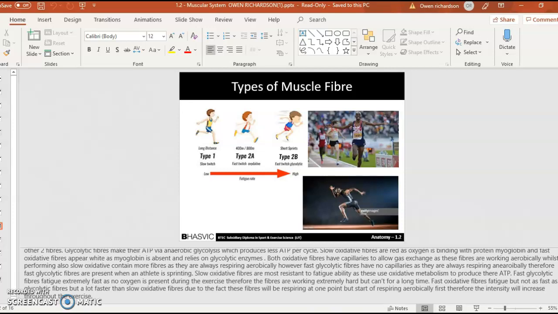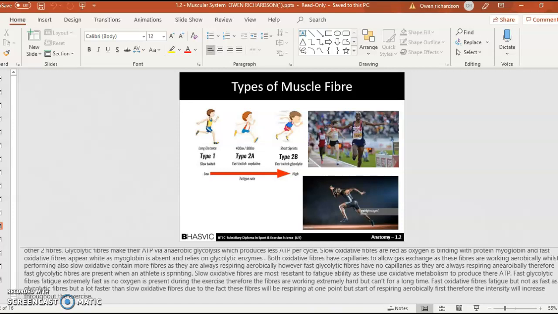However, fast glycolytic fibers have no capillaries as they are always respiring anaerobically. Therefore, fast glycolytic fibers are present when the athlete is sprinting. Slow oxidative fibers are most resistant to fatigue as they use oxidative metabolism to produce their ATP. Fast glycolytic fibers fatigue extremely fast as no oxygen is present during the exercise, therefore the fibers are working extremely hard but can't for a long time.